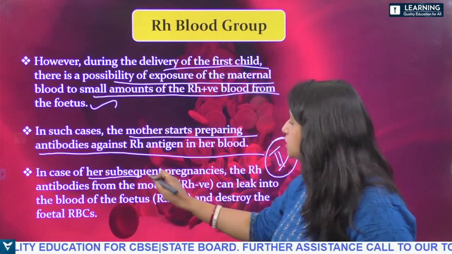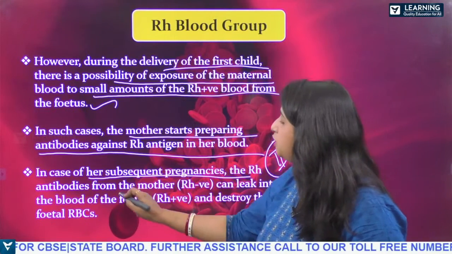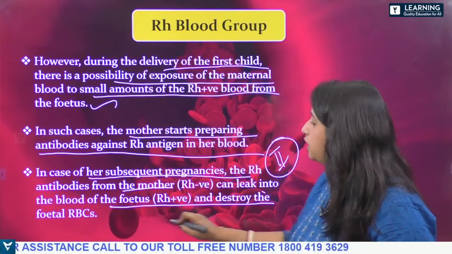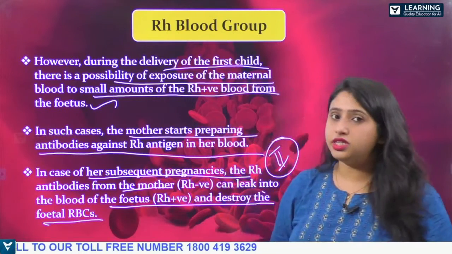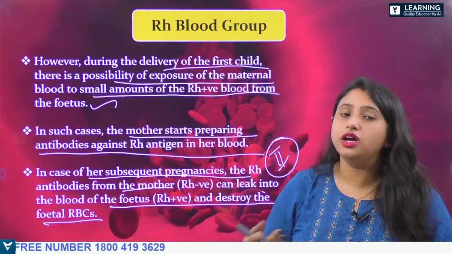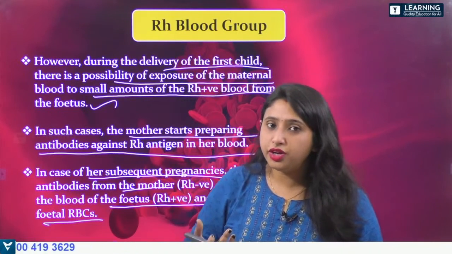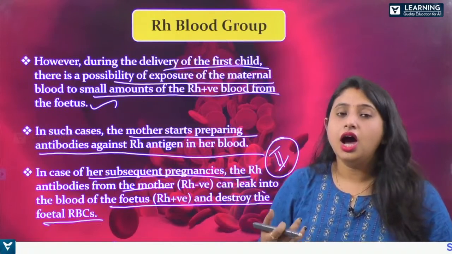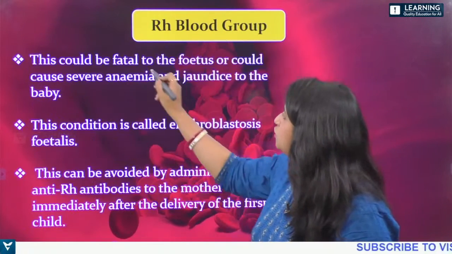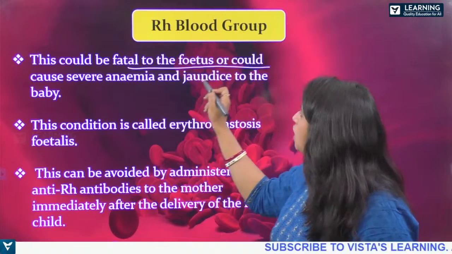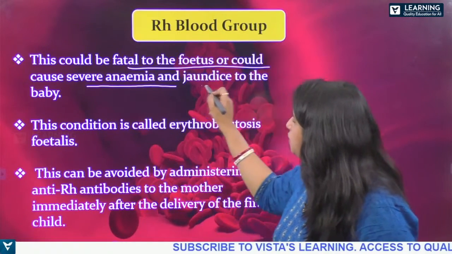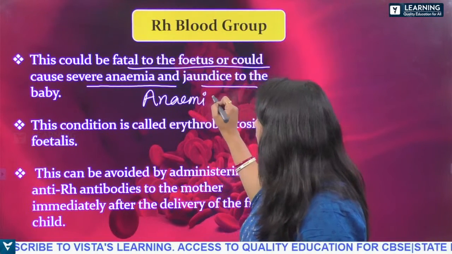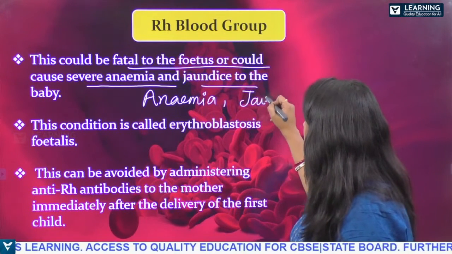In case of her subsequent pregnancies, the Rh antibody from the mother can leak into the blood of the fetus and destroy the fetal RBC. So these antibodies which the mother has been preparing can destroy the fetal RBC. This could be fatal to the fetus or could cause severe anemia and jaundice.